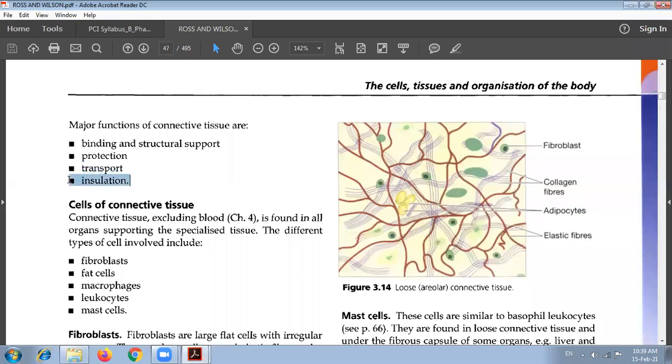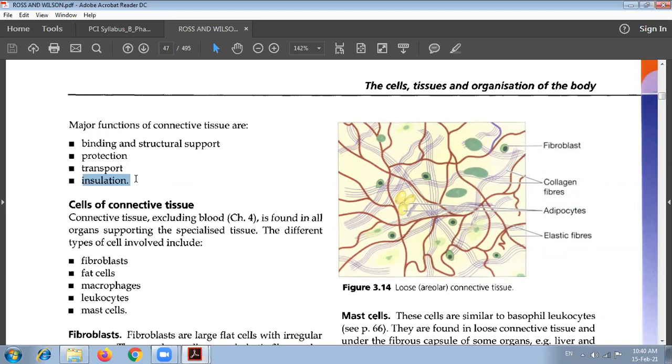And the last one is insulation. Insulation means protection from the external environment, and this may help in protection from cold and higher temperatures outside. So adipose tissue is one of the tissues which protects us from this. It performs the insulation function, the adipose tissue.